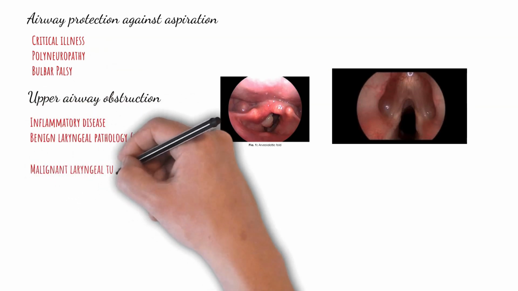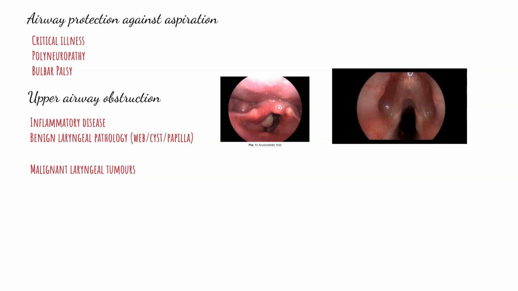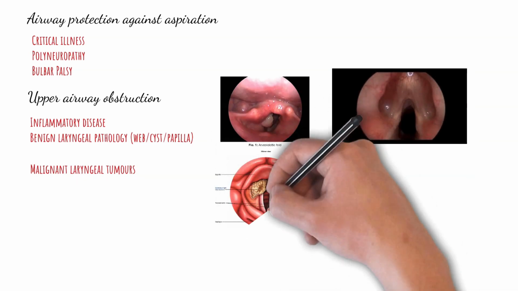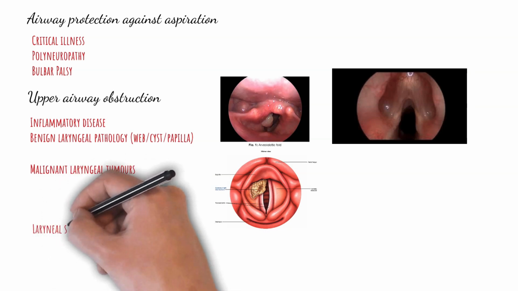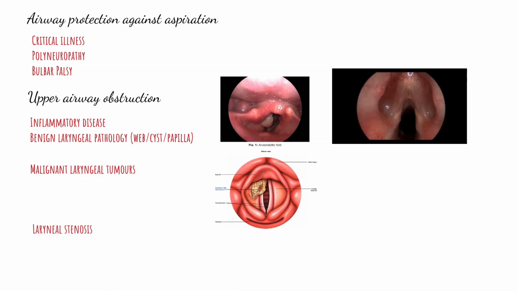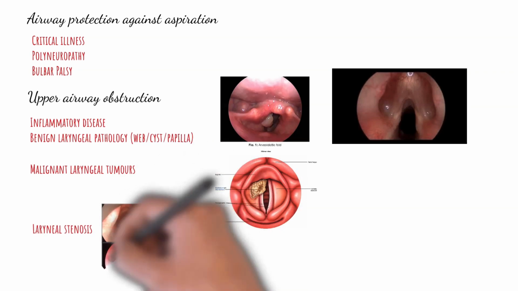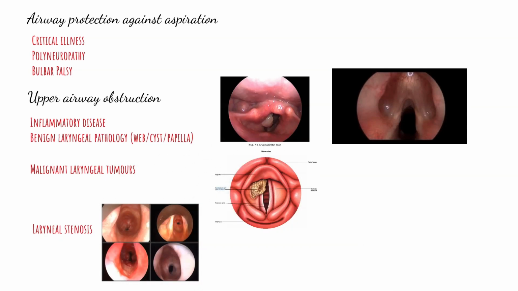In malignancy of the larynx also, as there is upper airway obstruction, tracheostomy should be considered. You can see the cancerous growth in the left vocal cord. In cases of laryngeal stenosis, we will bypass it, and hence tracheostomy can be considered. There is a stenosis of the larynx.